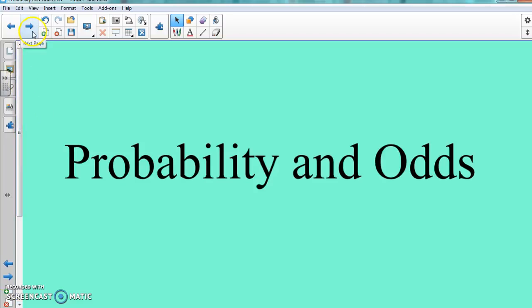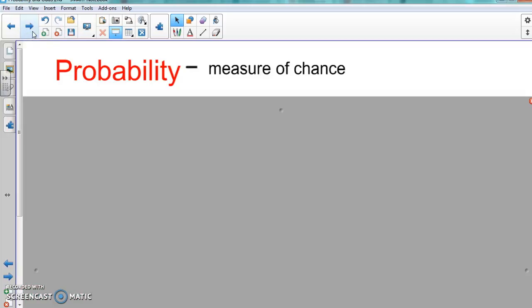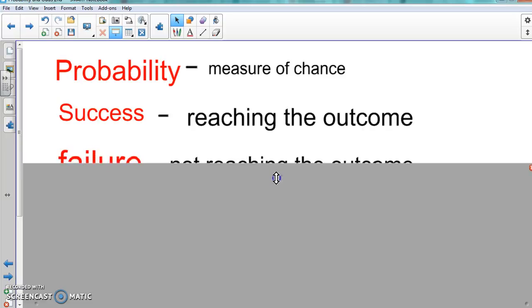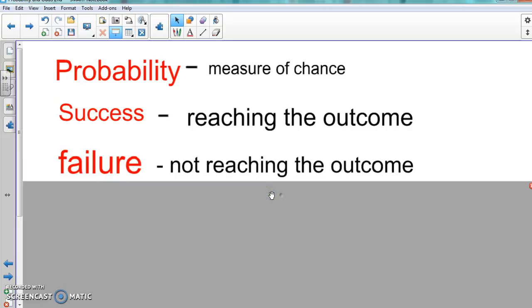So let's take a look at the next part. And we're talking about probability. And here's a vocabulary word. Probability just is a measure of chance. What's the chance of something happening? Success, it's a hard one. It means we're reaching the outcome. So if you succeed at graduating, that means you succeeded at passing your classes and everything of that sort. So you reached your outcome. Failure is just not reaching your outcome. So the opposite. Fail, you didn't meet it. You didn't meet your goal.